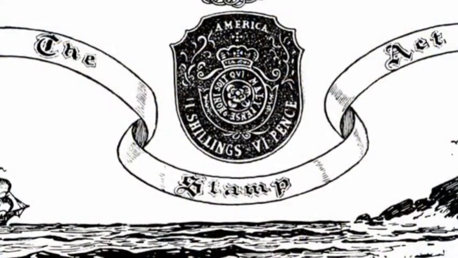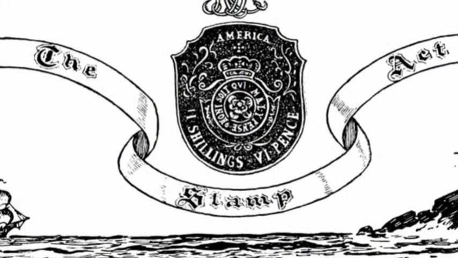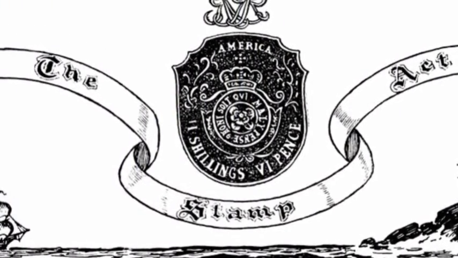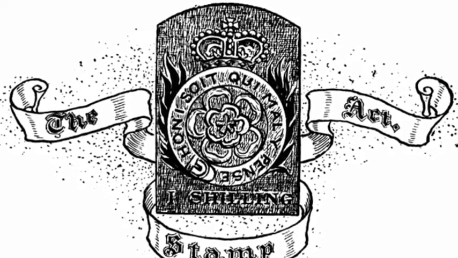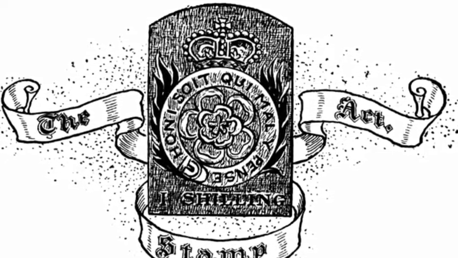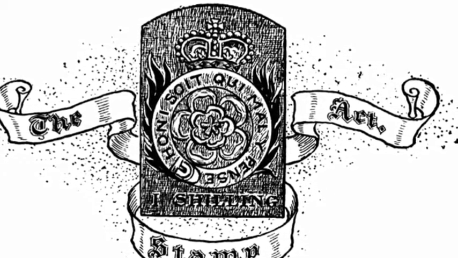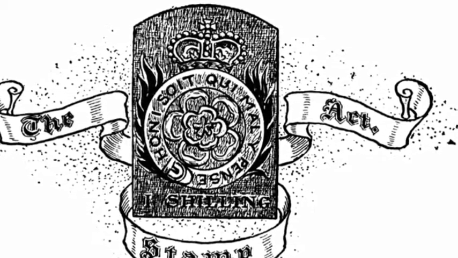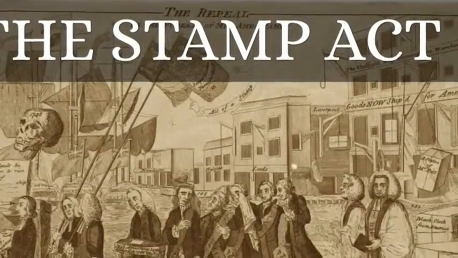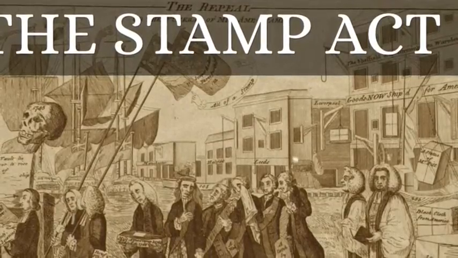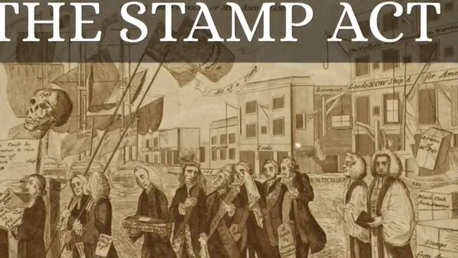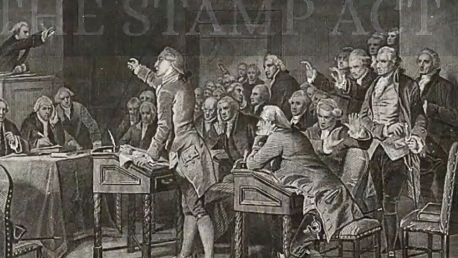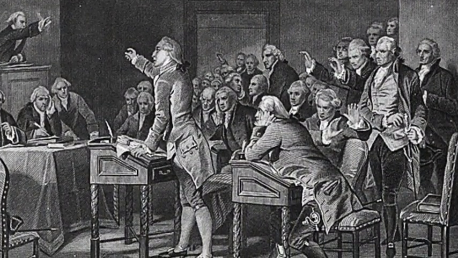The Stamp Act started in 1765. It was where all American colonists had to pay tax for every piece of printed paper they used, for example legal documents, licenses, newspapers, etc. The money collected from this act was to help pay the cost of defending and protecting the Americans. The one who proposed this act was George Grenville, Prime Minister of Great Britain. The colonists were angry at the British for this act because it represented an effort by the British to use taxes to raise money and not to regulate commerce as in the past.